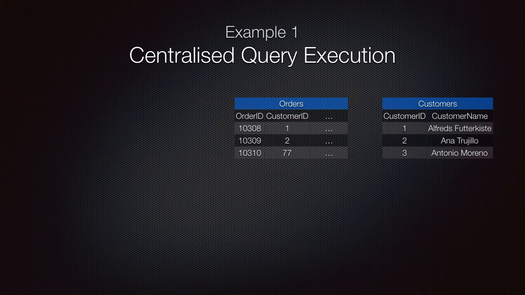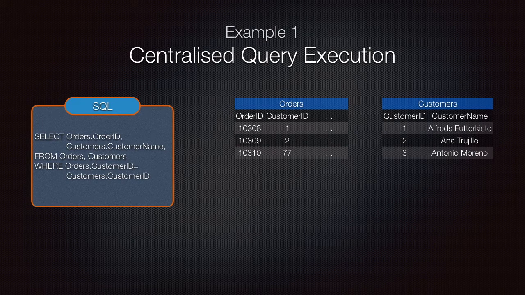Let's now use an example to demonstrate the use of Exareme. Suppose that we have two tables, orders and customers. We want to find the name of each customer that has placed an order. In our first example, let's assume our data is not distributed and is located in the same node. We need to perform a join between the two tables, customers and orders, on the customer ID column. The syntax of the corresponding query can be seen on the left. We are performing a natural join between the tables on the customer ID column.